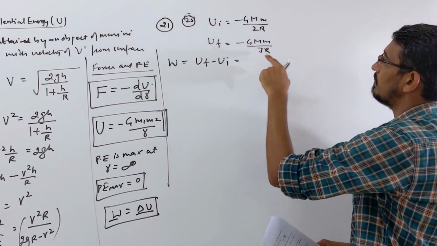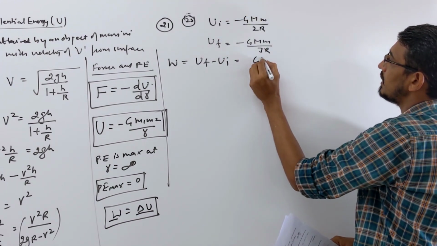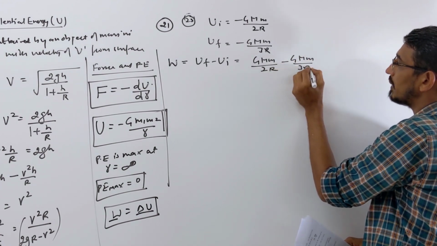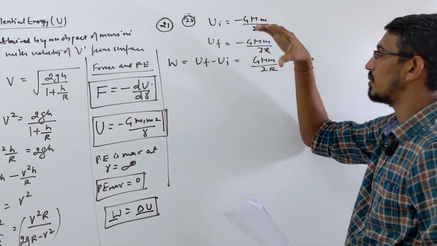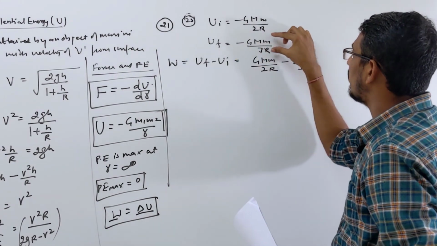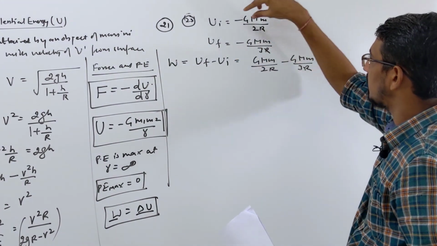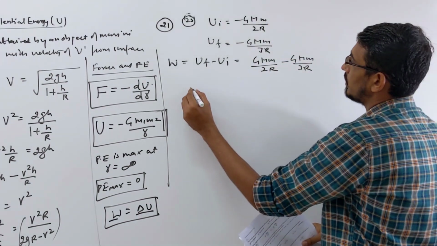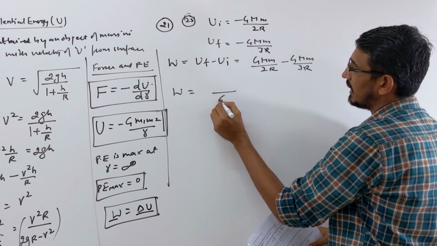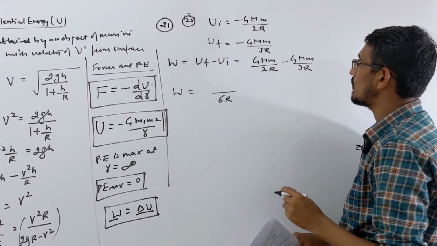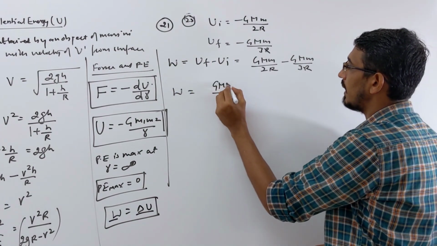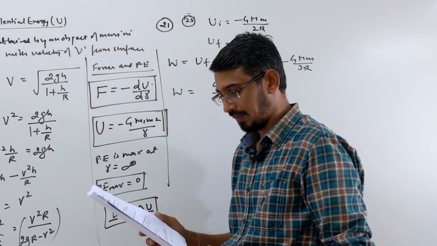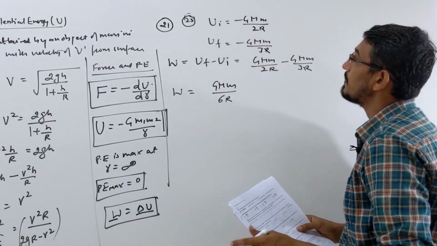When you subtract these two terms, it becomes GM upon 2r minus GM upon 3r. Be careful, there's a negative, so when you subtract them, final minus initial, the minus becomes plus, so that term becomes positive. To simplify, take 6r as the LCM. 2 goes 3 times, 3 goes 2 times, and that becomes simply GM upon 6r. So that's given in your fourth option. Okay, let's see the next question.